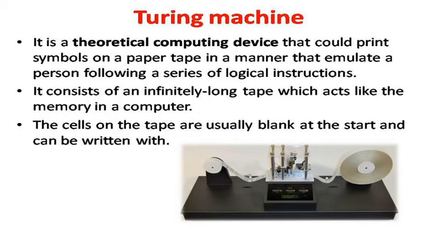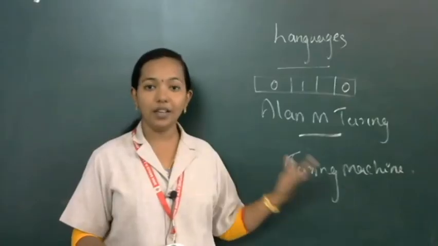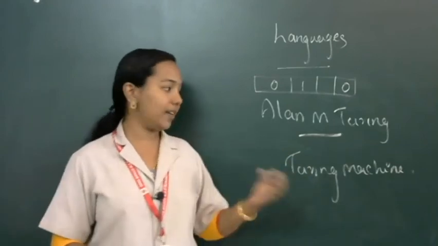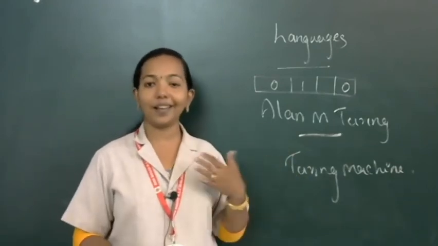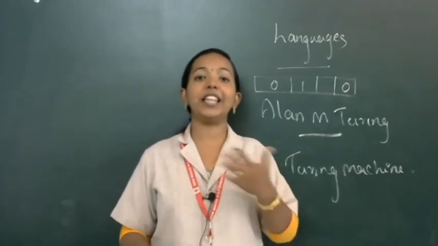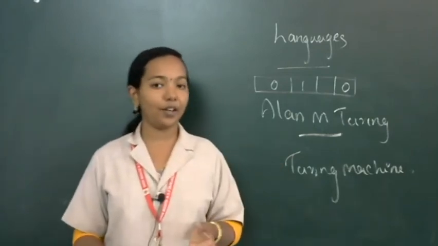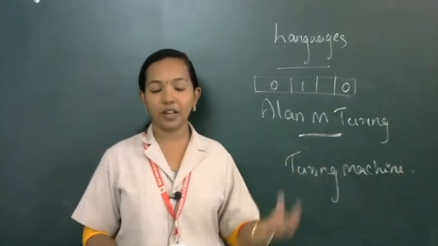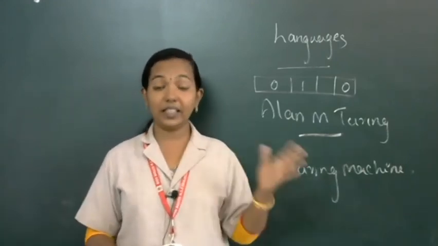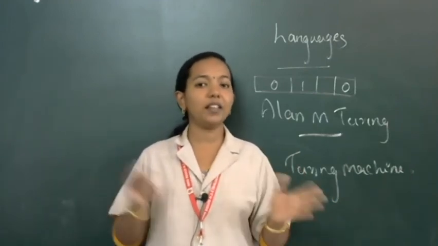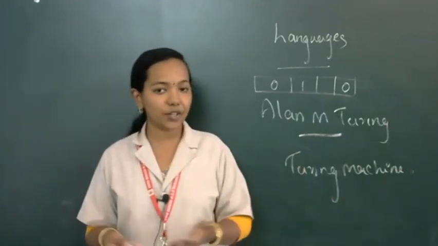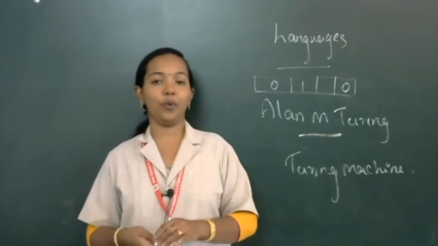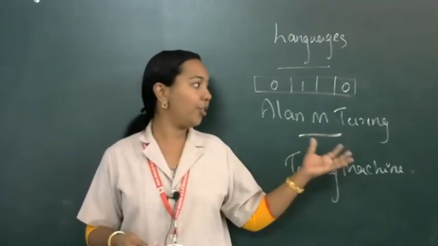So he invented a machine that led to the predecessor of the modern computer, and the technology used in the Turing machine was adopted by other scientists, and nowadays we interact with the computer with some special kind of languages. So that interaction is taking place with the help of the Turing machine. In which manner the tape wants to move from left to right, that instruction is later termed as programs. Okay, clear.